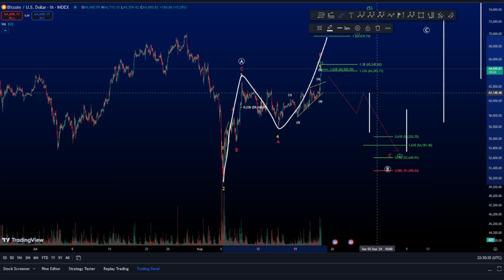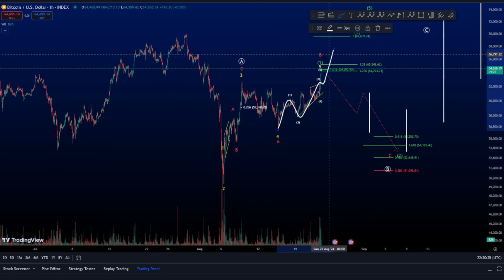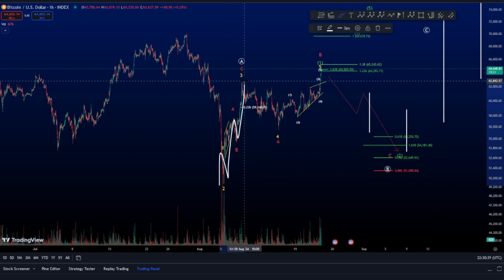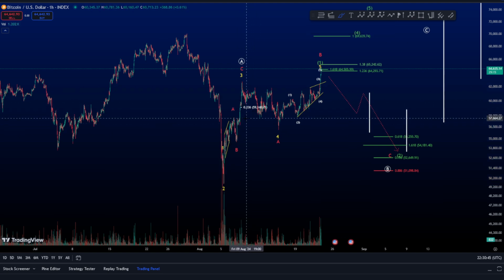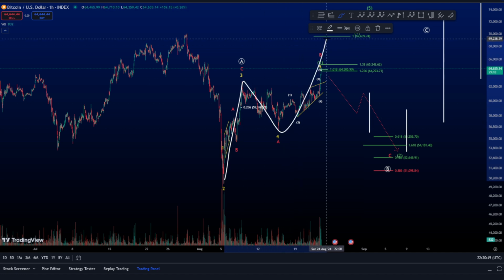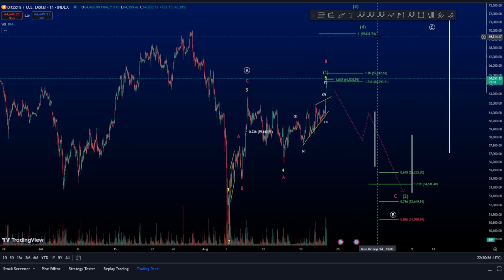Because of course we're already seeing an impulse. Now this can be counted also as impulsive here, right? However, the wave 5, I don't like it because we didn't touch the fib level anyway. It can still be counted maybe as impulsive, and then we can still have a zigzag reaching only 69,600.